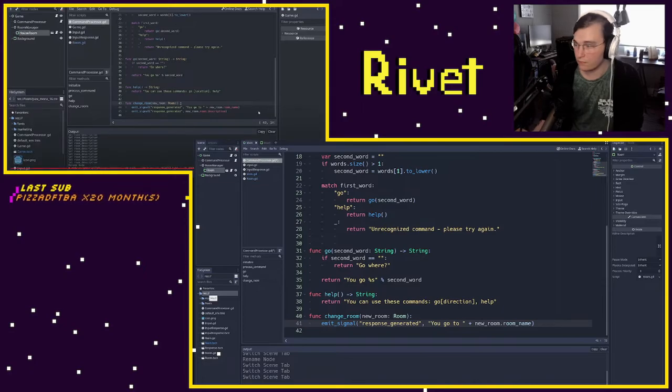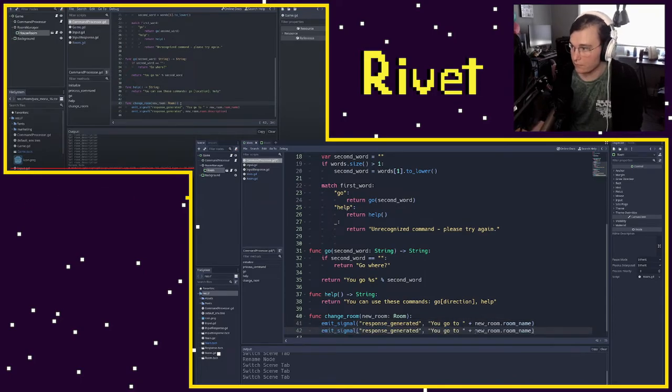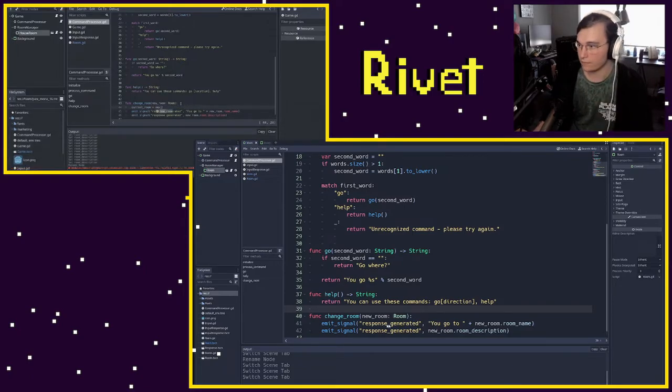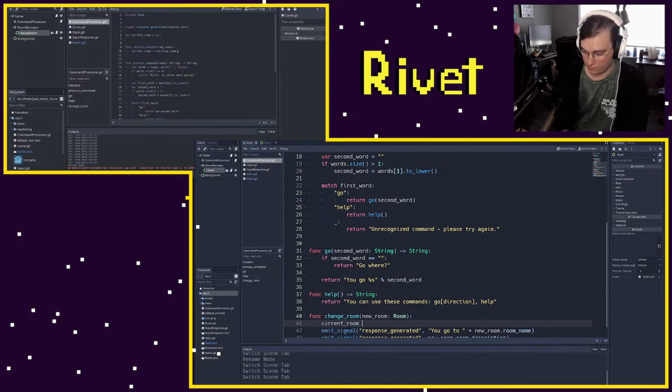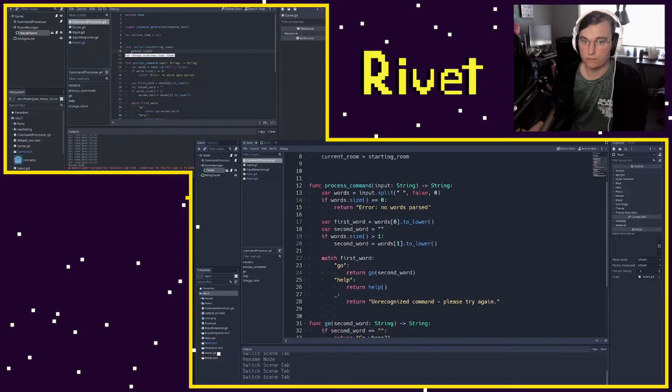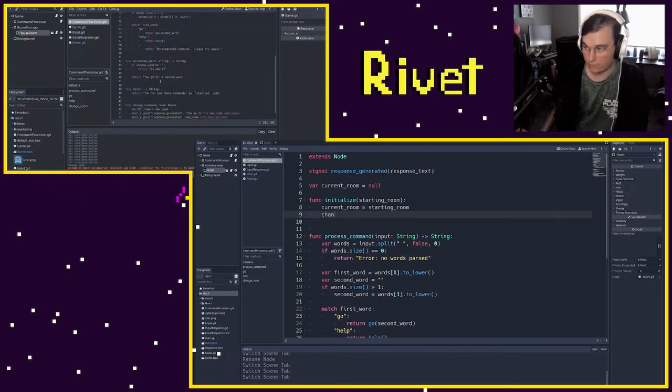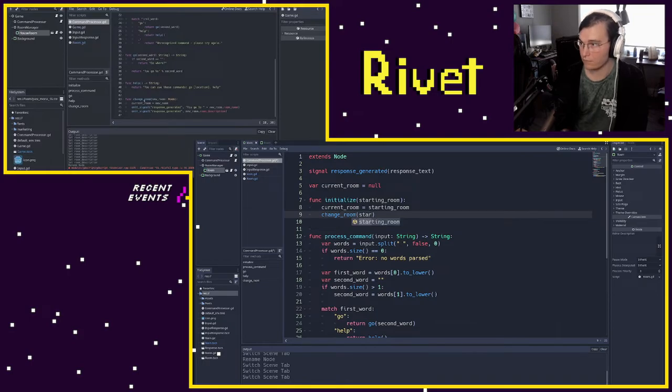And what we're actually going to need to do now too is say current room equals new room. One thing we're going to need to do is eventually call change room from go, but what we can definitely do right now is from initialize, we can just say change room and push in starting room. Whenever we initialize the game, we're going to change rooms. It's not really changing because we don't have a current room, but it'll still work. We're going to change rooms, quote unquote, into the starting room, and we're going to print this out.